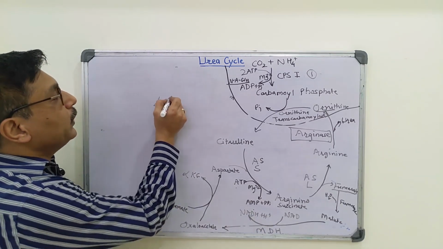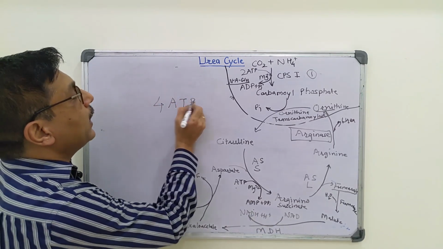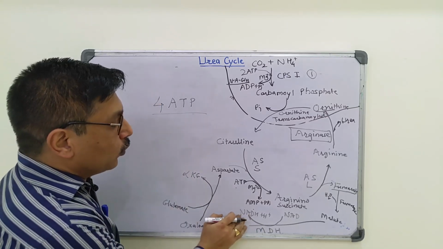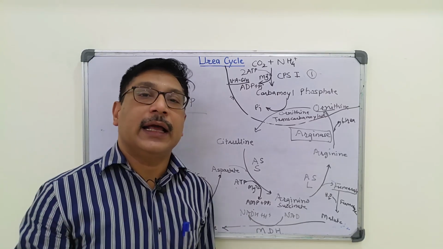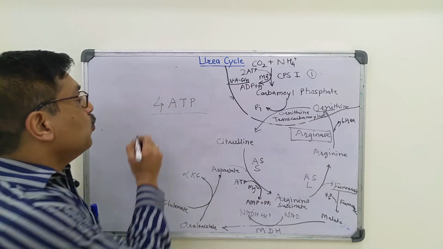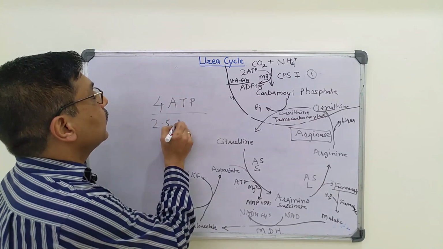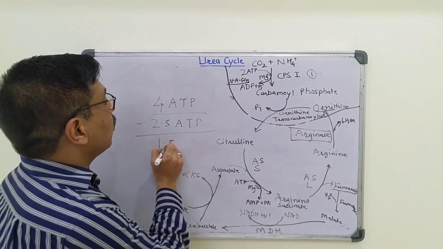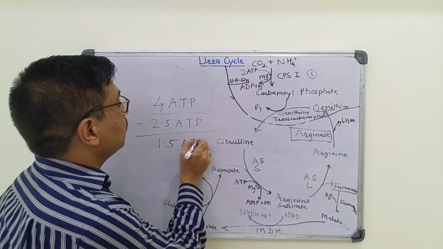So 4 ATPs were required for this urea cycle, and now as we know, NADH and H plus will synthesize 2.5 ATP. So there is a net requirement of 1.5 ATP.